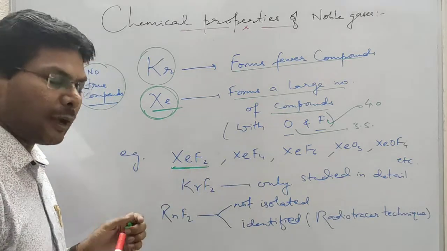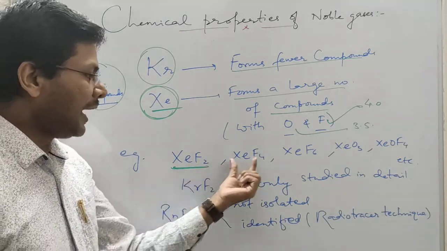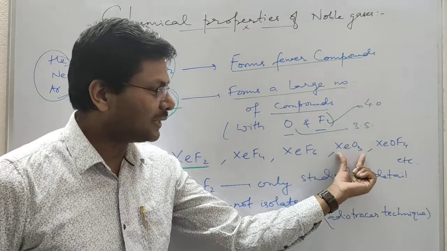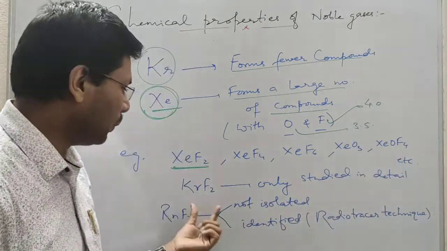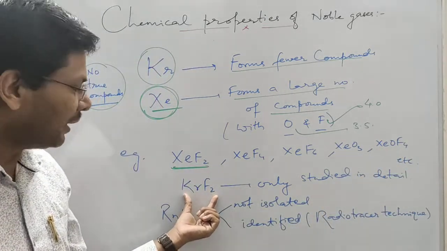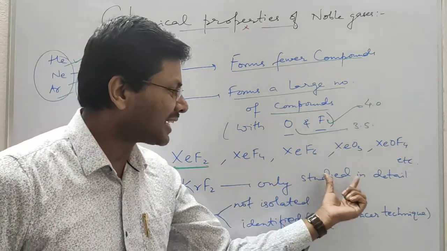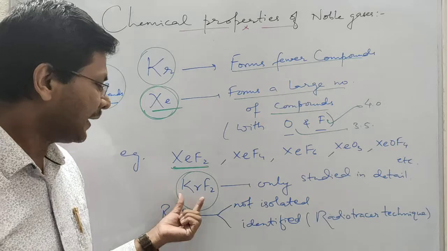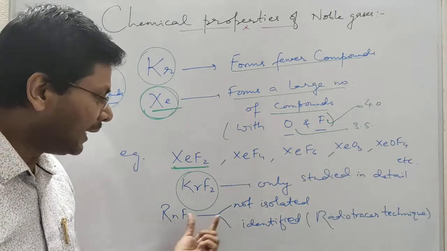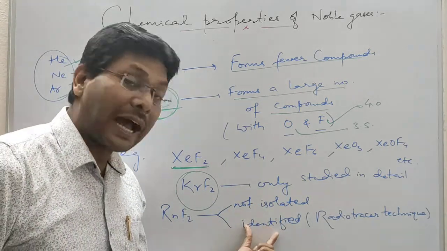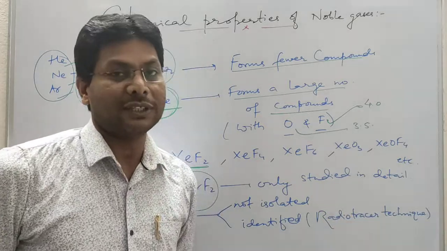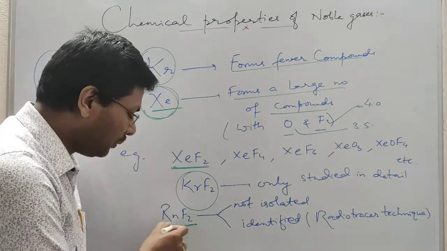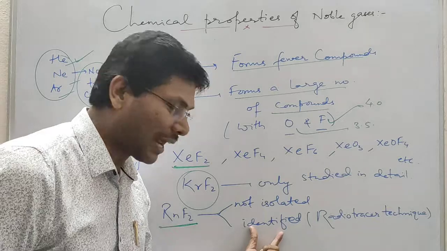A few of the compounds of xenon are XeF2, XeF4, XeF6, XeO3, XeOF4. KrF2, krypton difluoride, is the only compound of krypton studied in detail. Radon fluoride is not isolated, but it is identified by the radio tracer technique.